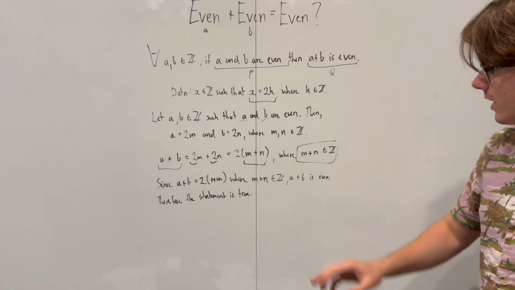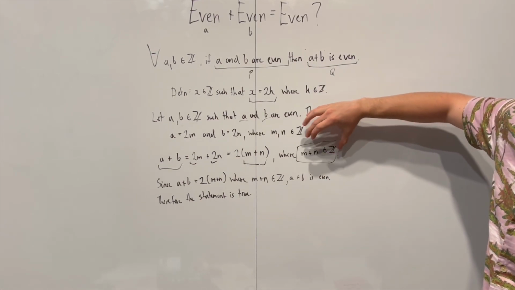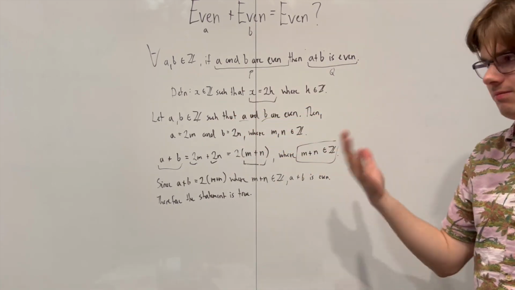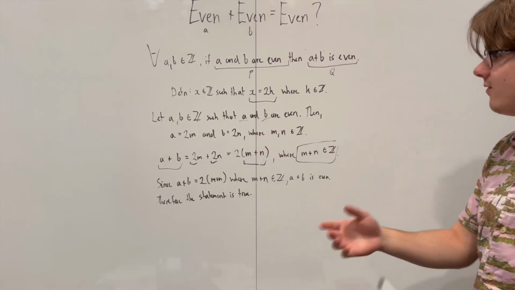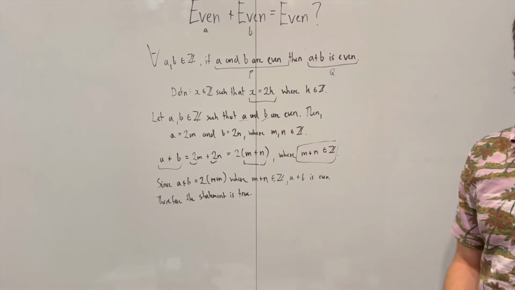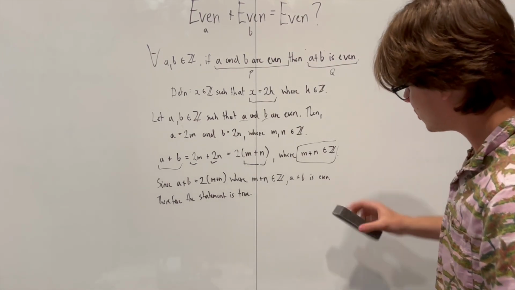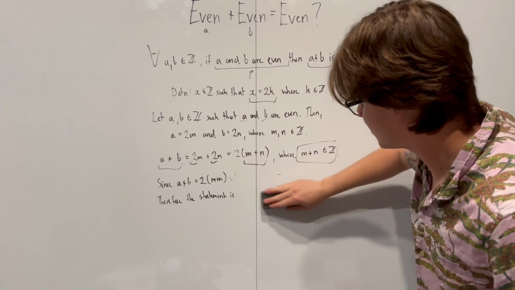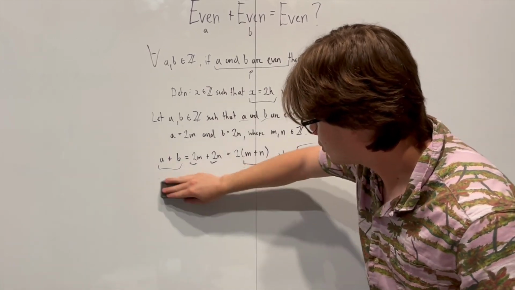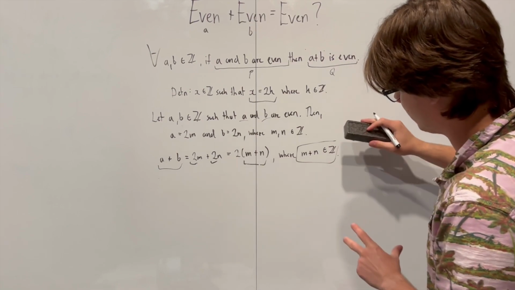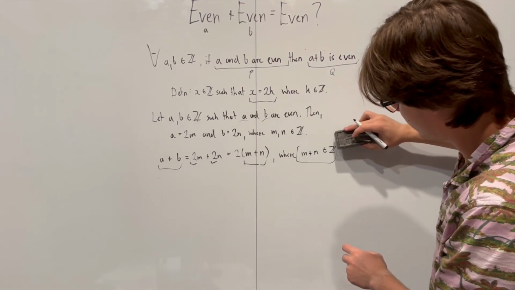Now, if you can't quite see why this logic here works, because this is usually the hard part people struggle with, is they do this and they're like, okay, well, this doesn't look like 2k. Well, you have to recognize this is an integer. Any two integers added together is going to still be an integer. But if you're still struggling with seeing why this is true, you should just say, okay, actually we'll keep this part here.